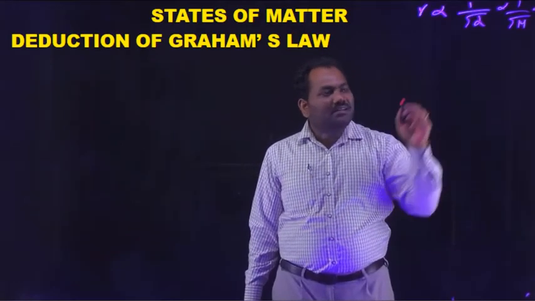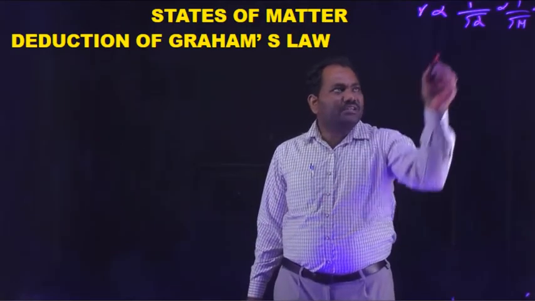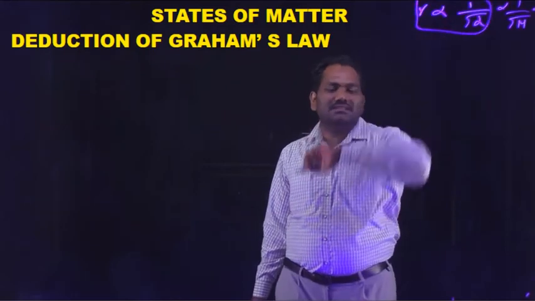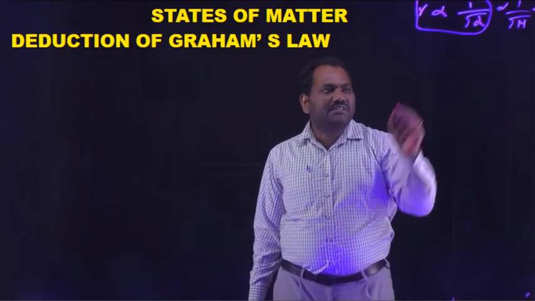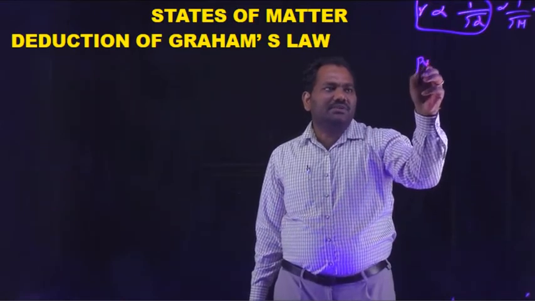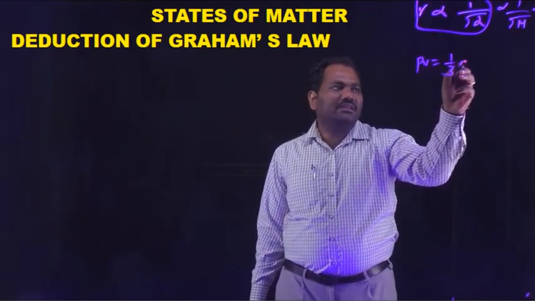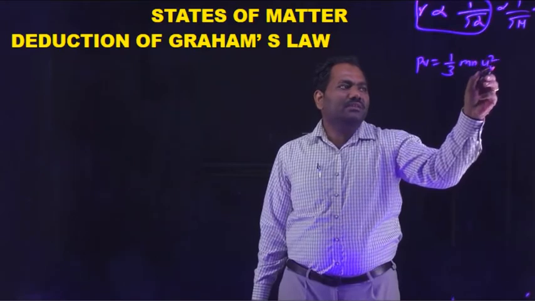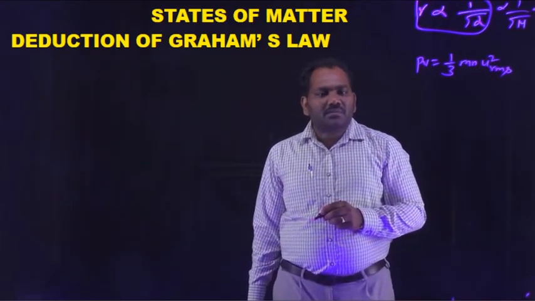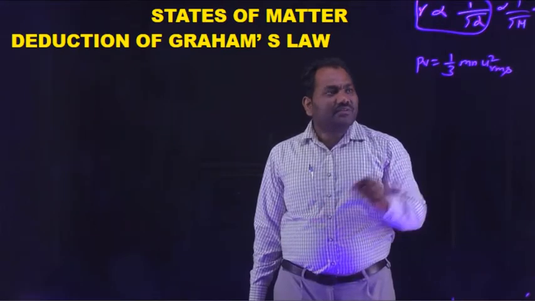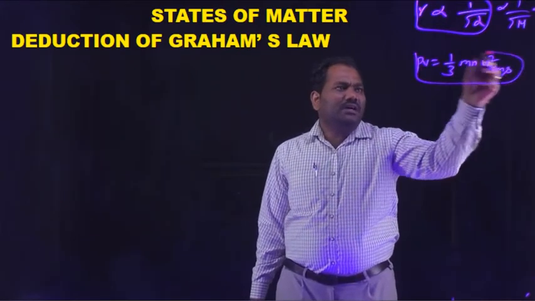Now you can derive this expression like this. The kinetic gas equation is PV is equal to 1 by 3 Mn U square RMS, where U is the velocity.